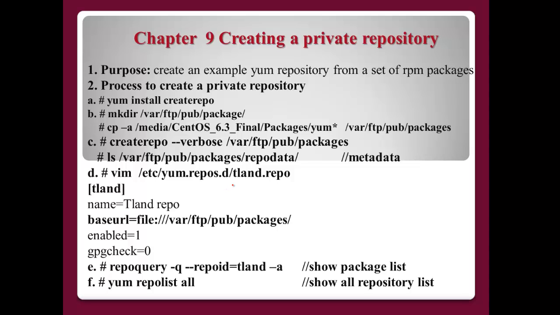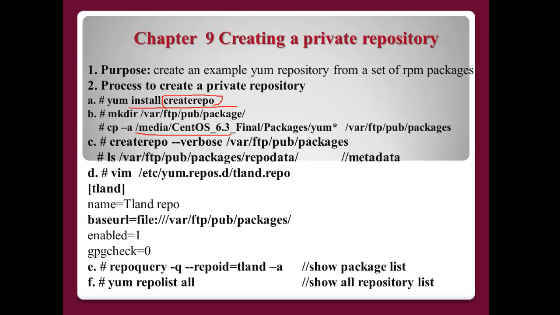Chapter 9, creating a private repository. The purpose is to create an example yum repository from a set of RPM packages. If you have enough RPM packages, you don't need to access other vendors' repositories or third-party repositories. You can make your own repository by yourself. First, yum install createrepo. The first time, you need to install this package. After that, in my case, I mount all the DVD packages here.